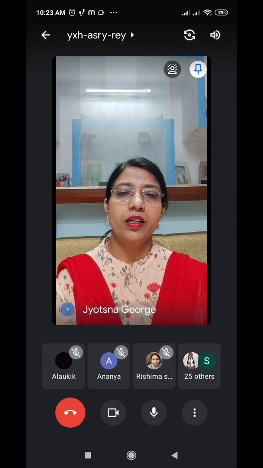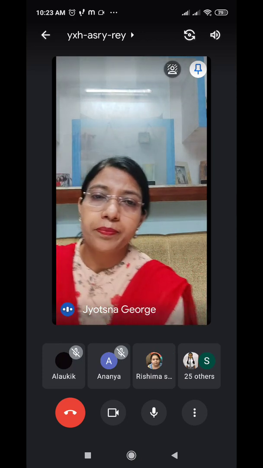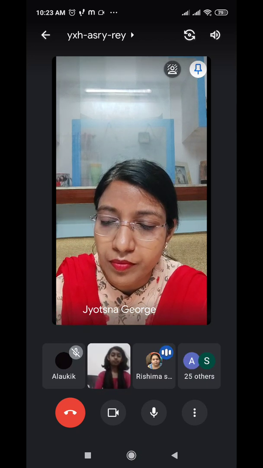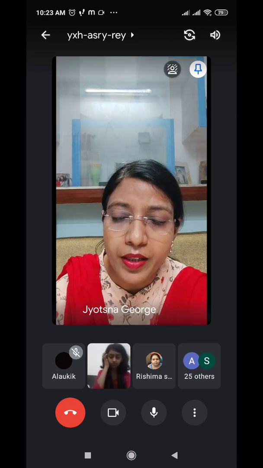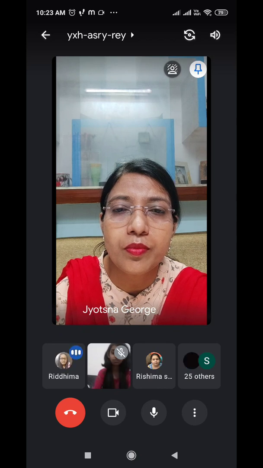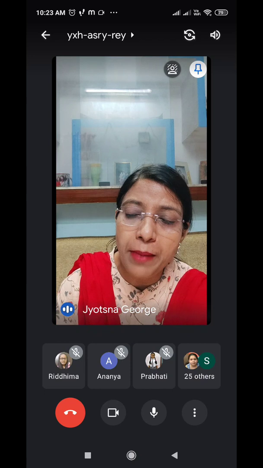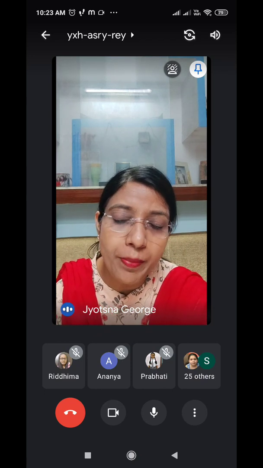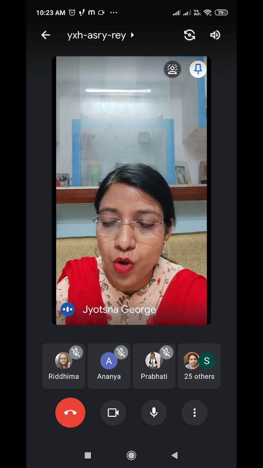Ma'am, my mother has bought a small tomcat. Tabby cat will change to tomcat. Okay, right. So my mother has bought a small tomcat for me. Tabby cat will become tomcat.